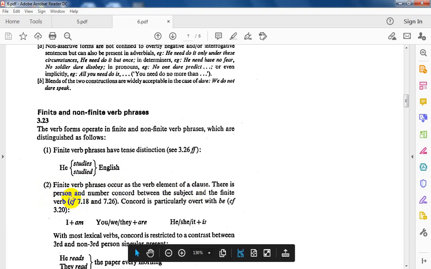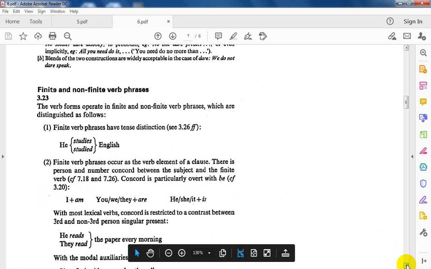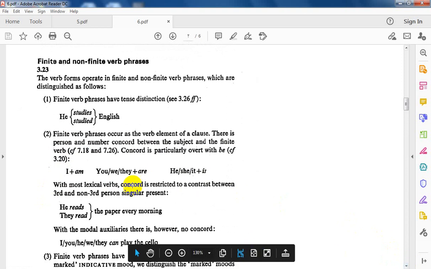There is person and number concord between the subject and the finite verb. Concord is particularly overt with be. We say I plus am; you, we, they plus are; he, she, it plus is.